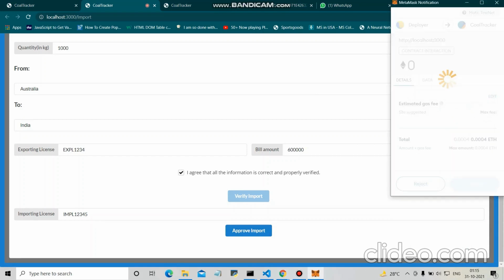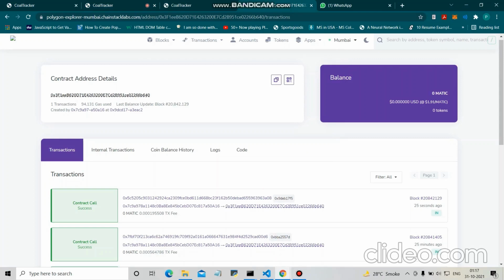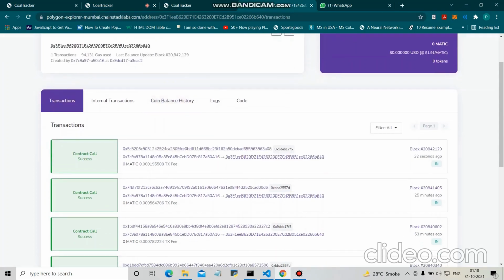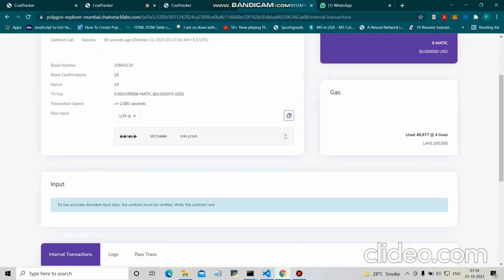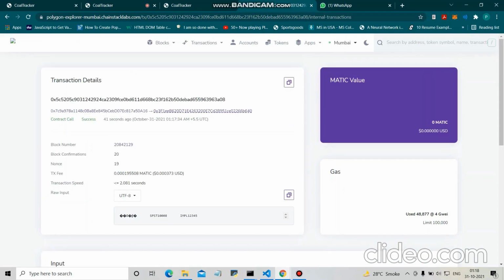So the MetaMask transaction is confirmed. As you can see on my Matic Polygon Mumbai testnet, the contract address and the latest transaction which took place, which was 32 seconds ago. This is the transaction, and you can see the details as well. UTF-8, this is my importer license, and this is my production ID. So this is how import works.